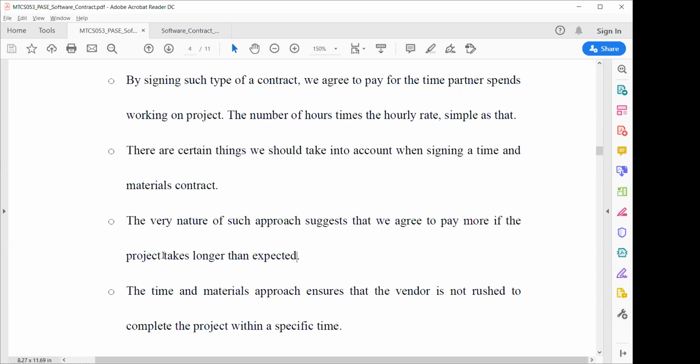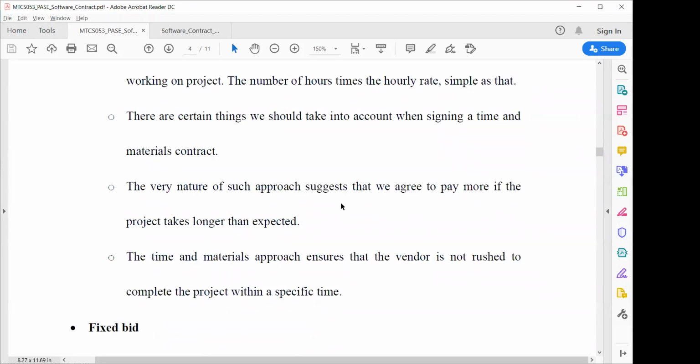So with this nature of software or approach, it should be clarified in the contract that if the project takes more than the 10 hours you agreed upon, you should mention what the charges are and whether the client will agree to that or not, and so on.